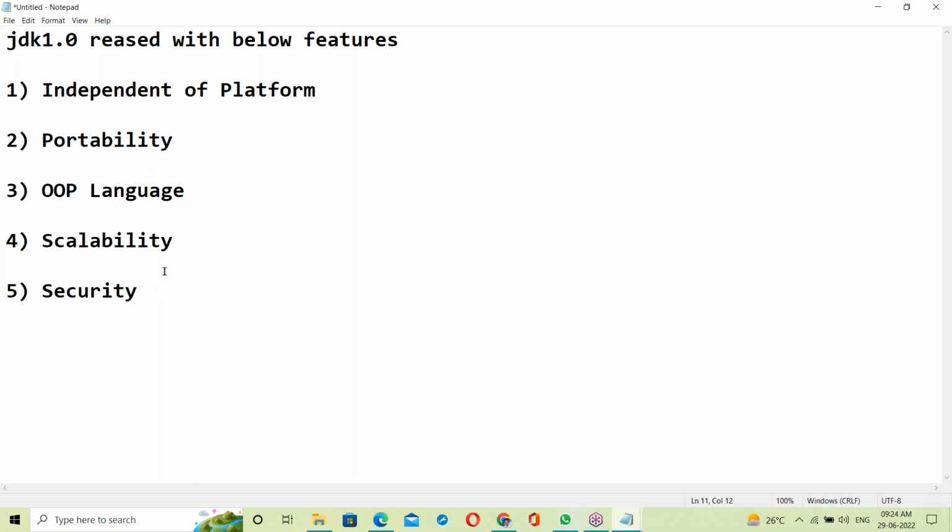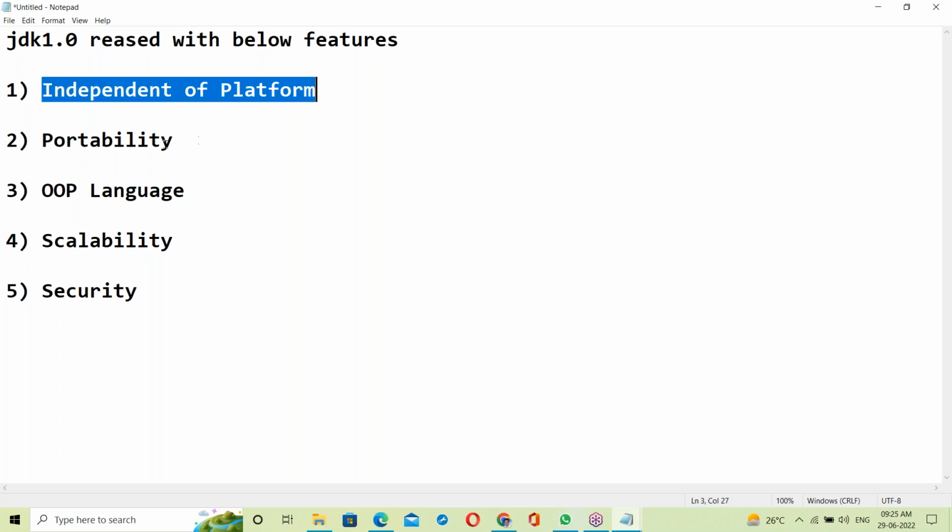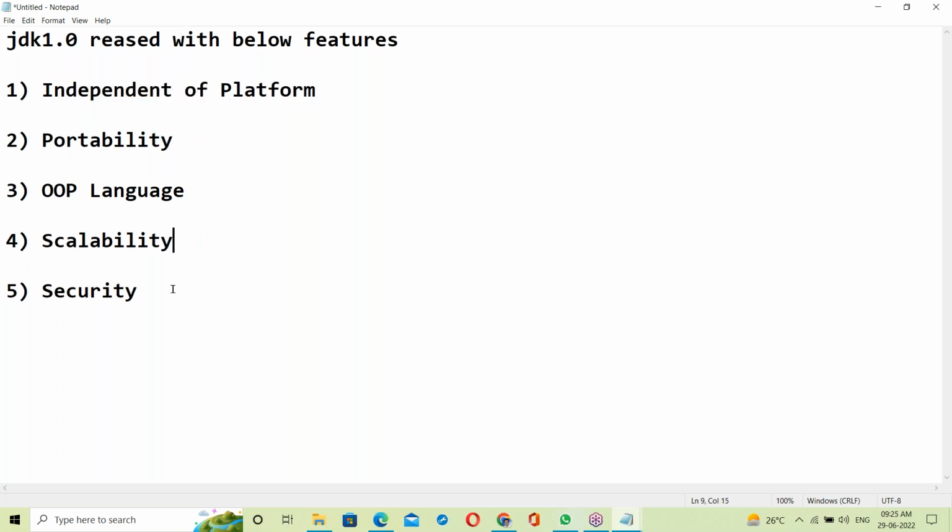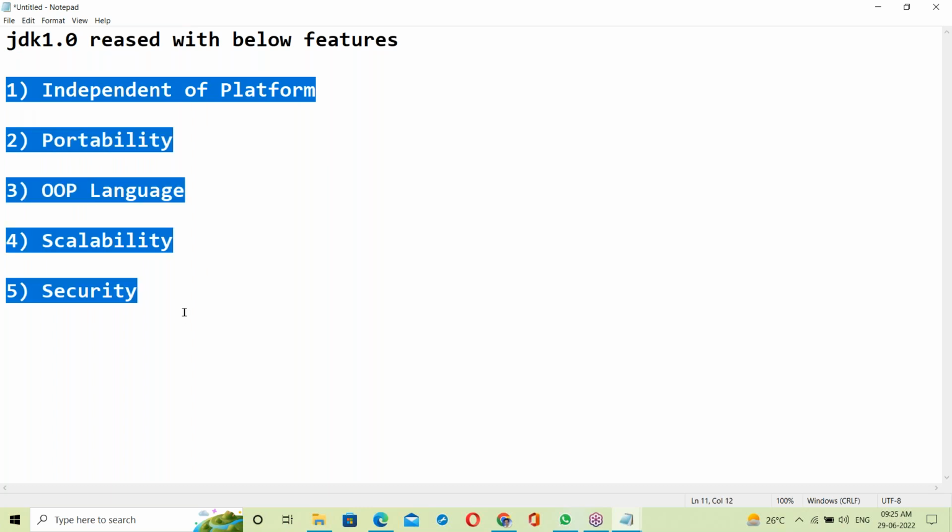One second, let me have some water. These are the 1.0 features, the first version of Java's features.